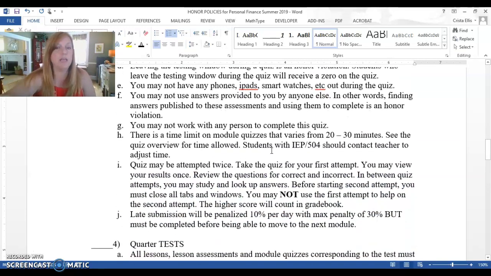And there is a time limit on these. This is where we'll start having a time limit, basically to eliminate the ability to have extra time to look answers up. So we are trying to work with you and to have you understand these are pretty easy quizzes. You will get 2 attempts at them. There is a time limit. Please pay attention to each individual quiz. That time limit varies from 20 to 30 minutes, depending on how many questions they have.